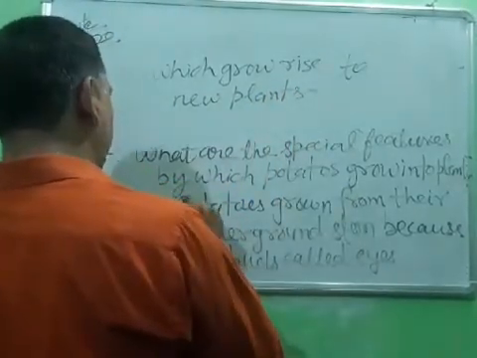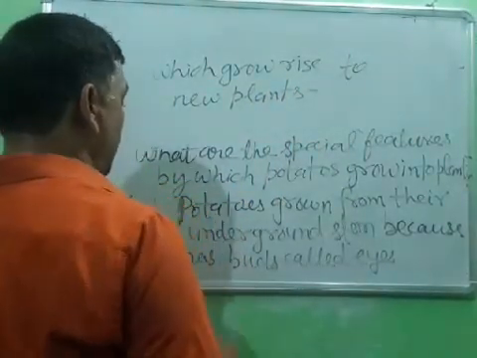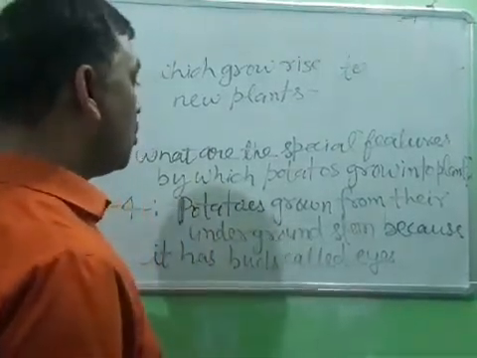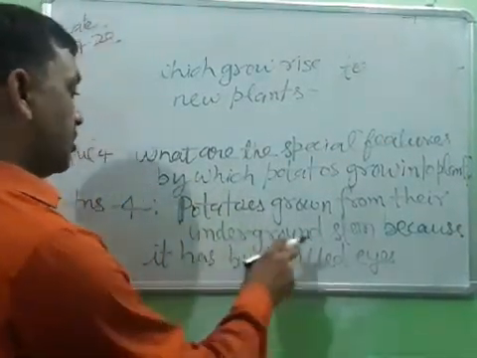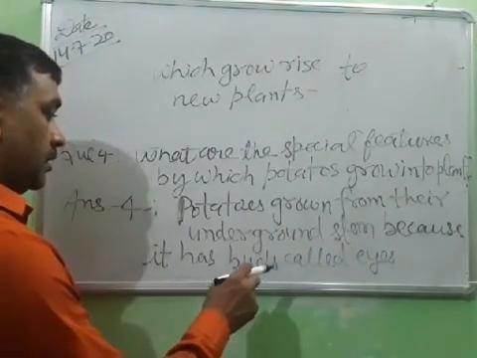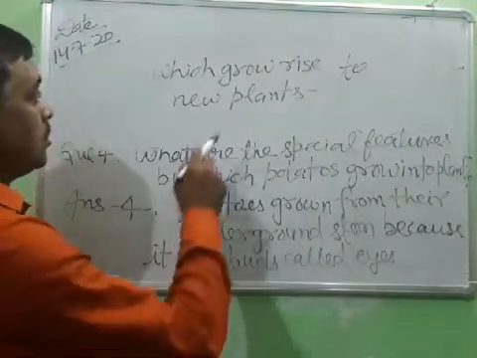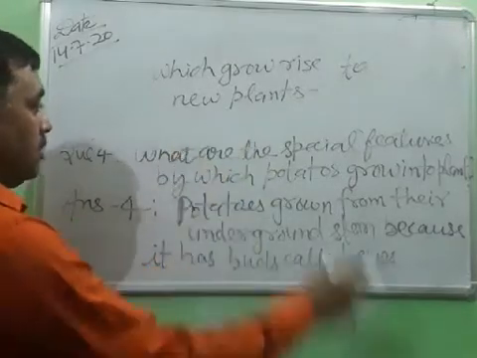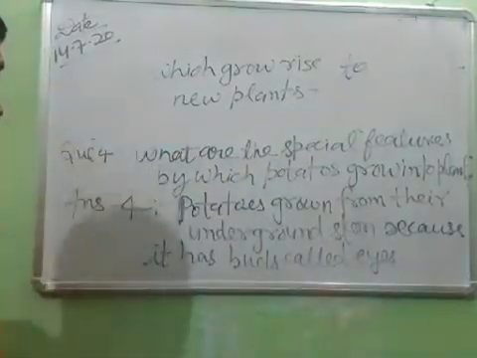So from here, potatoes grow from their underground stem because it has buds called eyes which grow rise to new plants. Okay, sir?